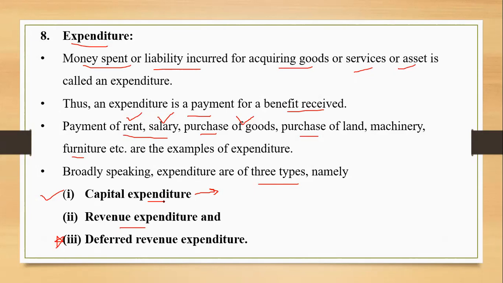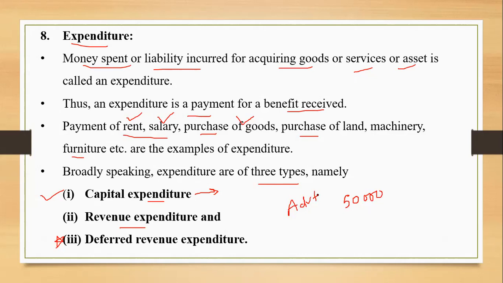And what is a special feature for that? The benefit will be received by the firm in several years. In the example, 50,000 I have paid for advertisement suspense account, advertisement campaign.